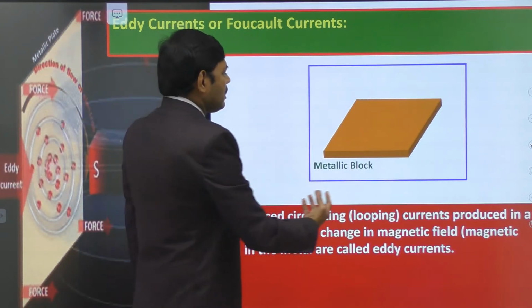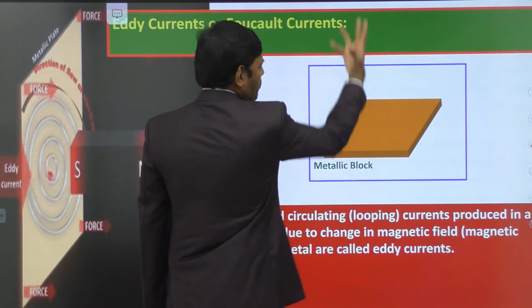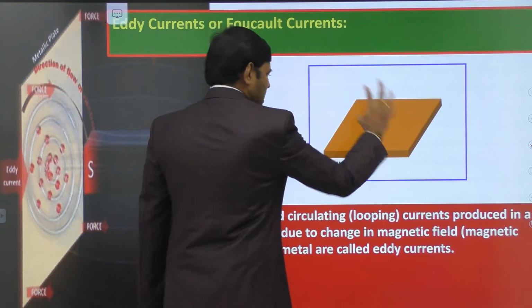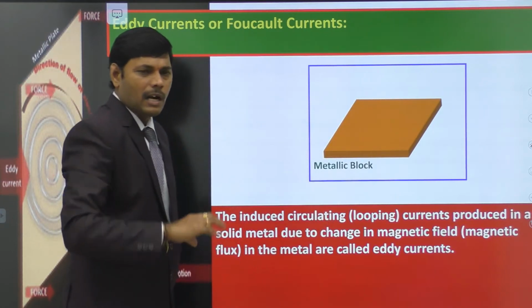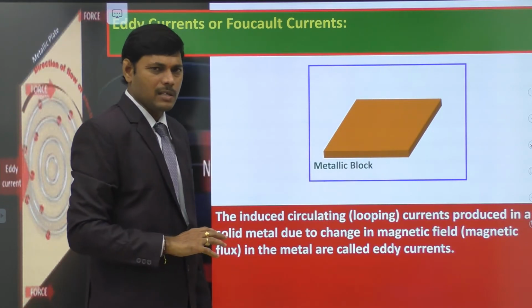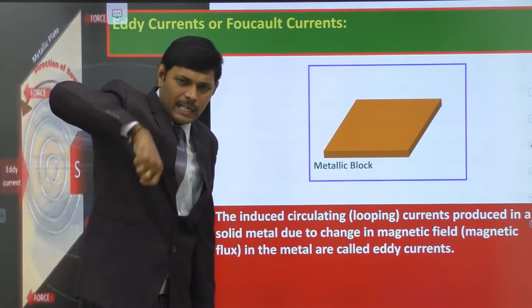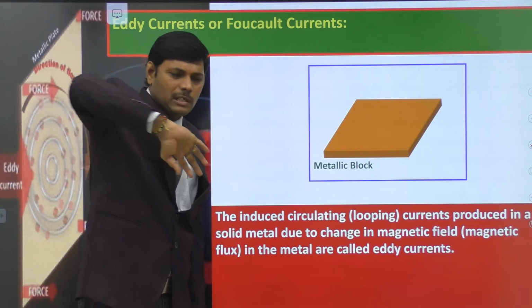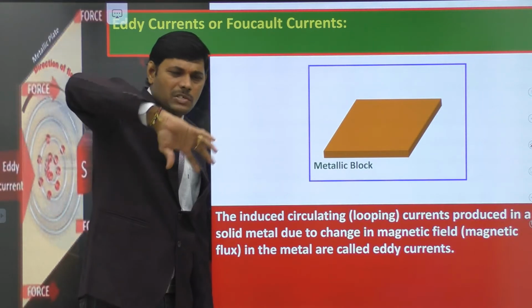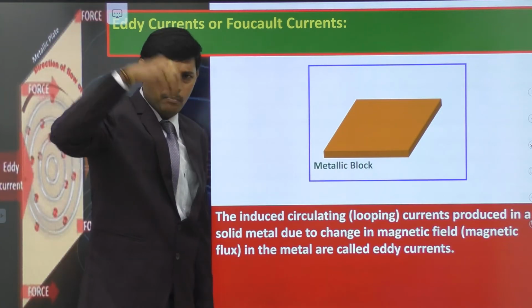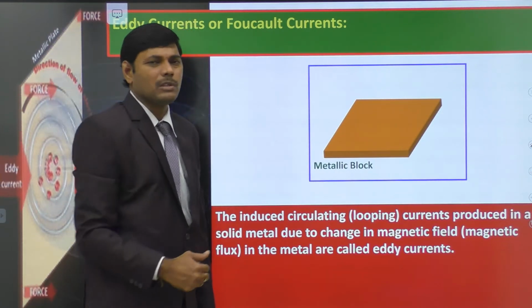So whenever there is a sudden growth of magnetic flux in upward direction, the growth of magnetic flux is not accepted by the metallic block and it should oppose the growth of magnetic flux. In order to oppose the growth, some currents must be induced in the metallic block such that the magnetic flux now developed by the metallic block opposes the growth of flux.